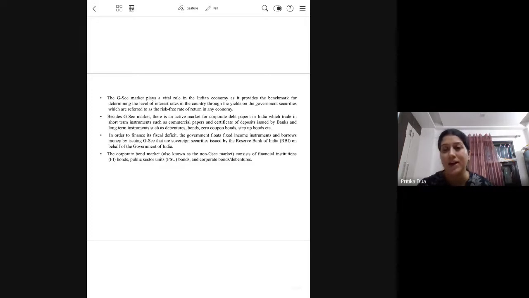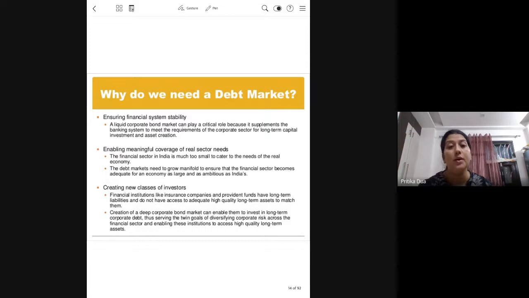RBI is a very active participant in this market, and as told, the big financial institutions, banks, corporates find this market, the bond market as a whole, the debt market as a whole, very beneficial for meeting their long-term and short-term debt requirements. Now, the debt market ensures more stability in the system because it is a supplement to equity.